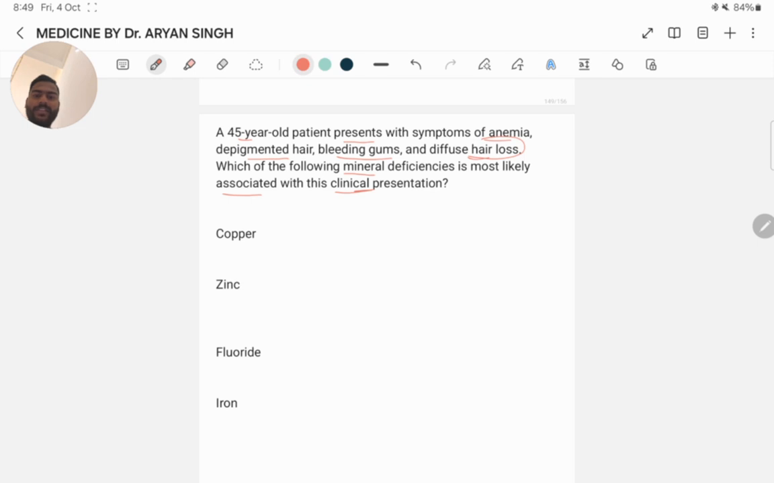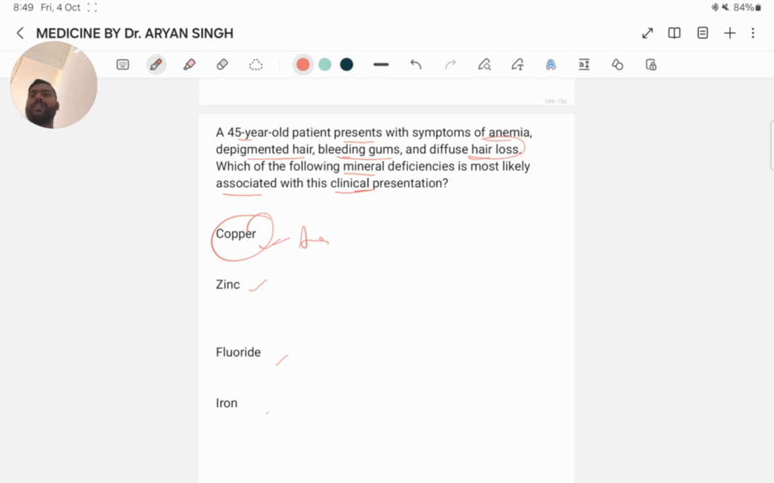What is the clinical presentation? Anemia, depigmented hair, bleeding gums and diffuse hair loss. Copper, zinc, fluoride or iron. Here the best answer is copper, because the clinical presentation of anemia, depigmentation of hair, bleeding gums and diffuse hair loss is most consistent with copper deficiency.